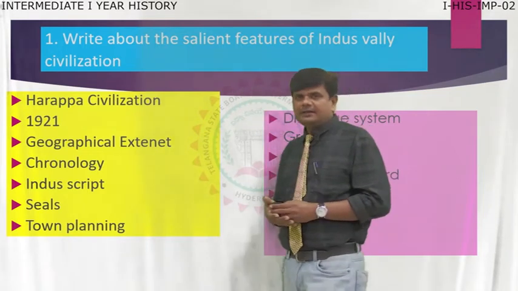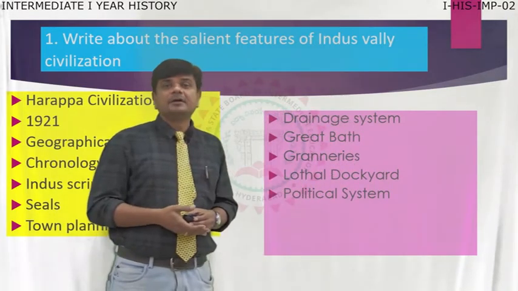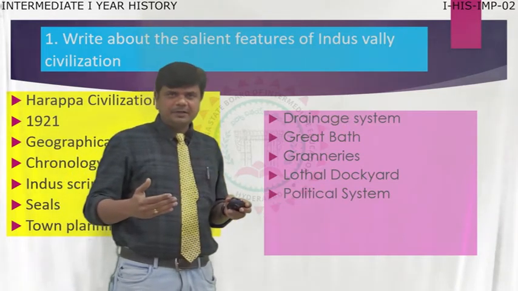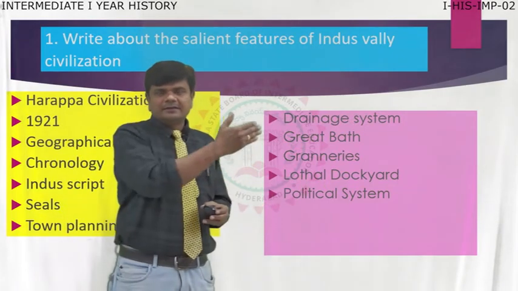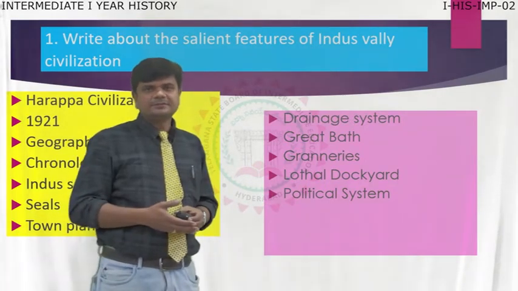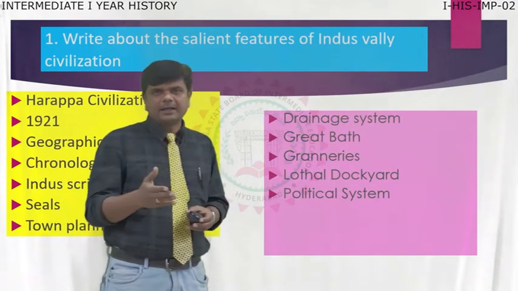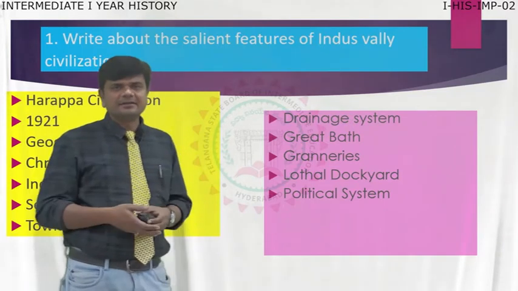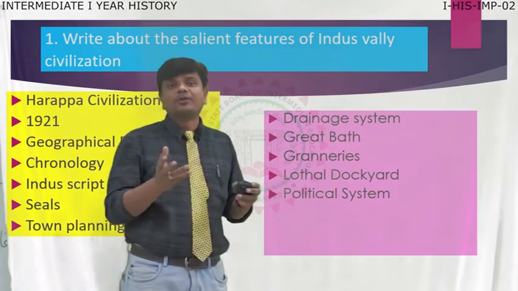For example, you see the drainage system of the Indus Valley people. For every house and for every road, they dug different canals, the drainage, for water to flow out of their houses. So they designed and constructed the drainage system in a modern way.